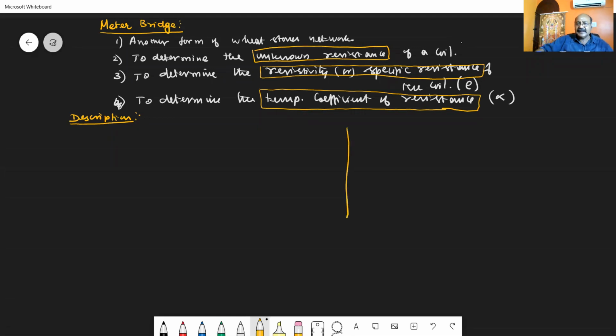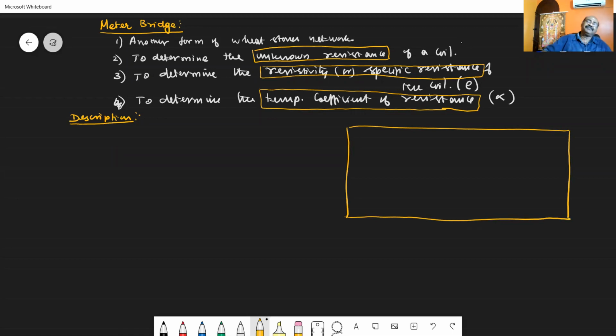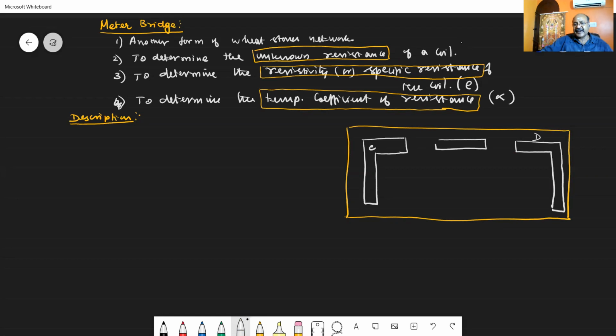The meter bridge consists of a large sized wooden plank of nearly 1 meter length. On this wooden plank, 3 thick copper strips are placed. Let us consider one of these copper strips as C, then another copper strip at the other end as D. And in between these 2 copper strips, a third copper strip is fixed. Let us name it E.